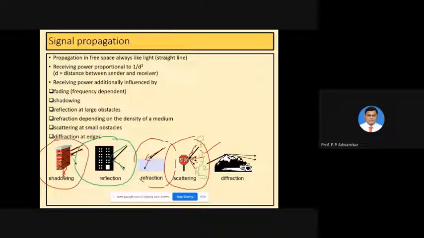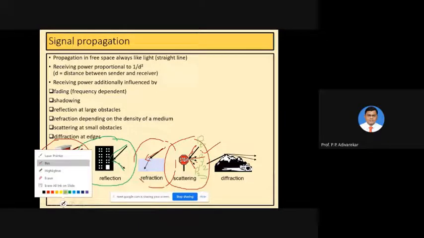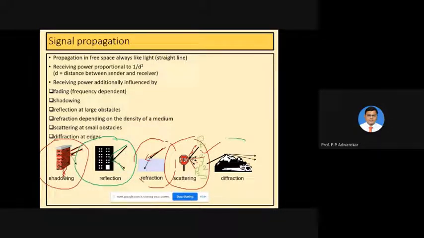Then the last concept that we are going to see here with the diagram is called diffraction. Here you can see, because of the presence of mountains and hills, wherever there are sharp objects or sharp edges at the top of the mountains, when a signal is incident on such sharp edges, it gets diffracted.